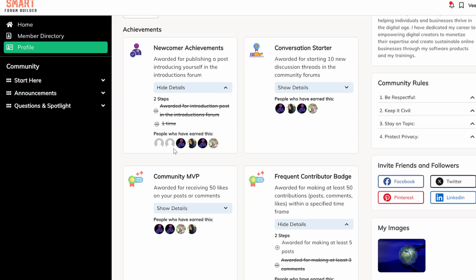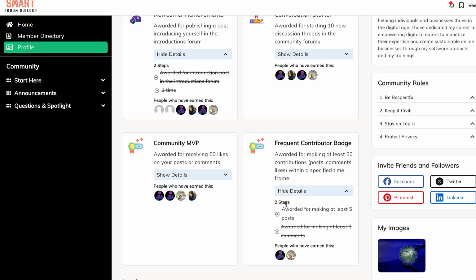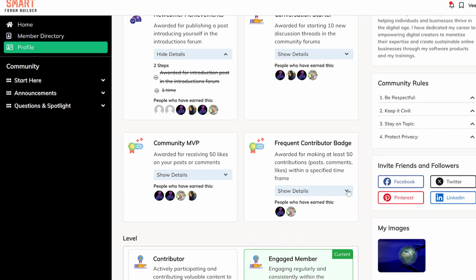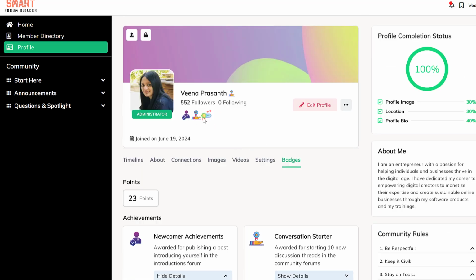Also, they have gotten this badge and this one. They have not yet gotten this badge because they have not completed this step, awarded for making at least 5 posts, right? So you can add as many badges as you want. You can see here the badges that they get. It's going to show up here next to the profile image. It's going to show all the badges they have gotten.